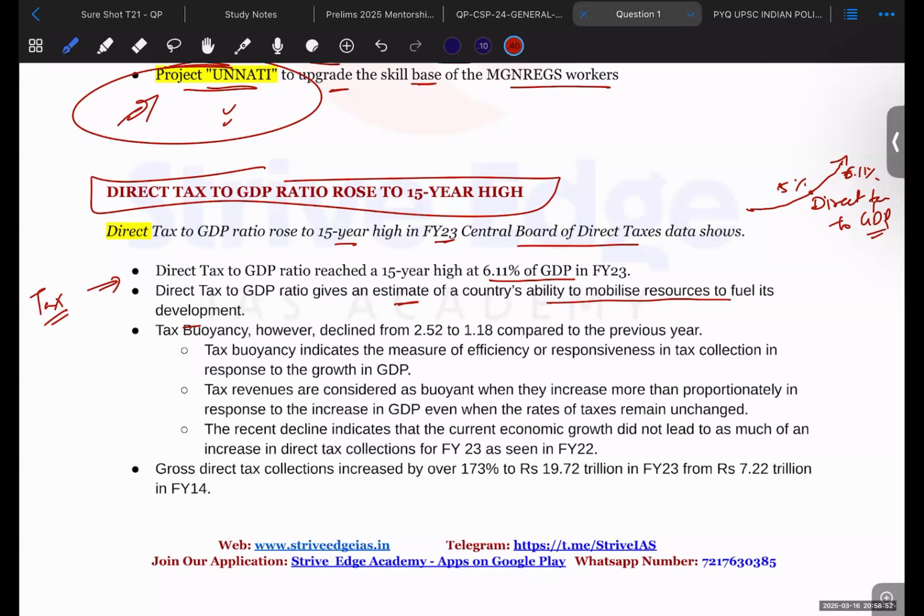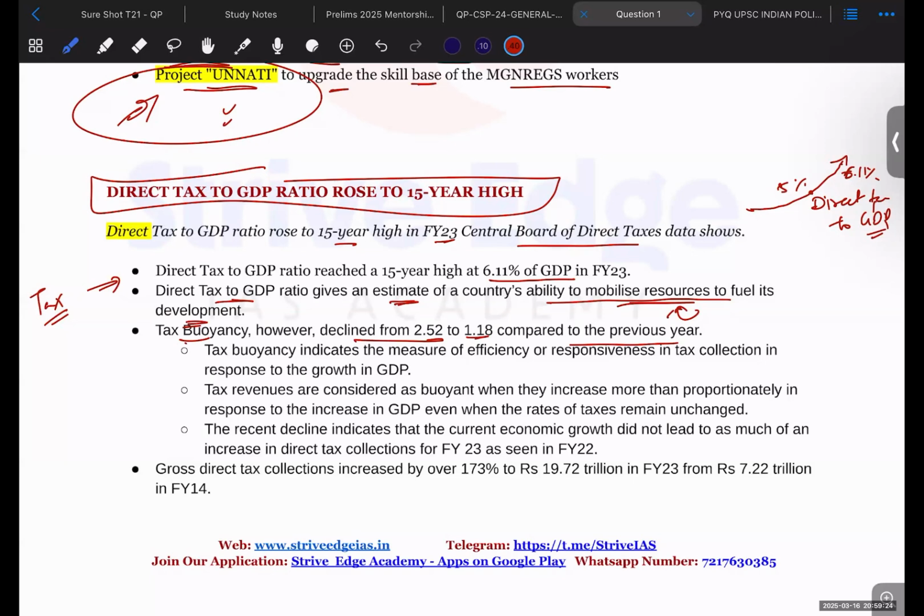So tax to GDP ratio gives an estimate of the country's ability to mobilize resources. Resources in the sense of financial resources. How many financial resources will be coming up to fuel its development? The development will be taking place by the construction of roads, schools, highways, maybe hospitals and dispensaries, etc. So tax buoyancy, however, declined from 2.52 to 1.18 compared to the previous year.